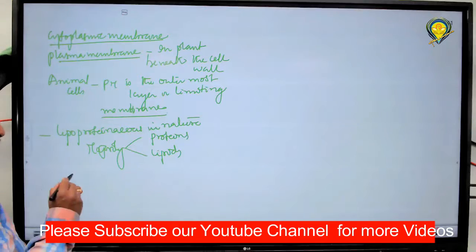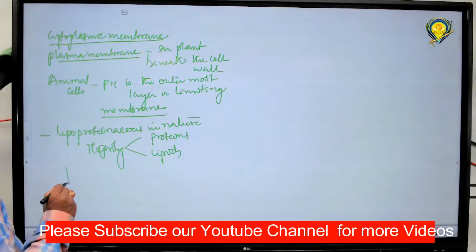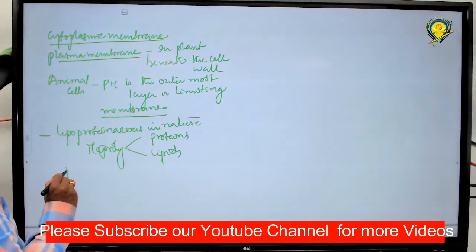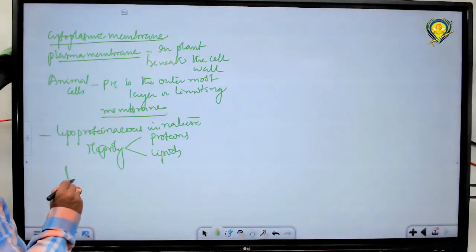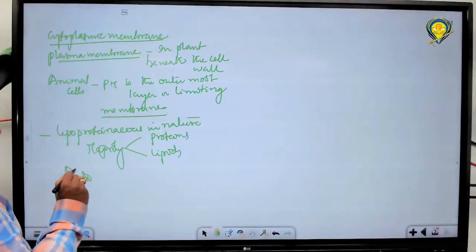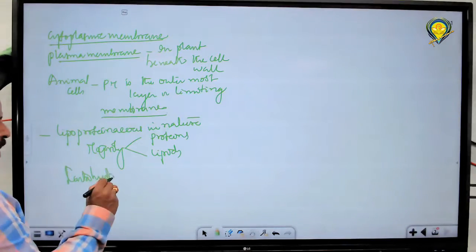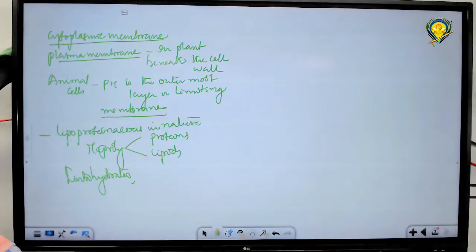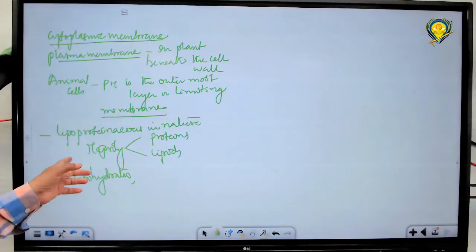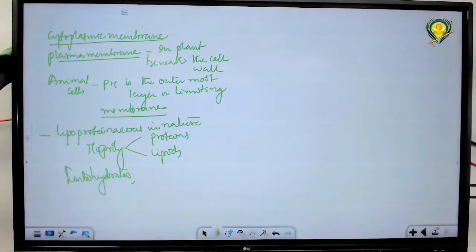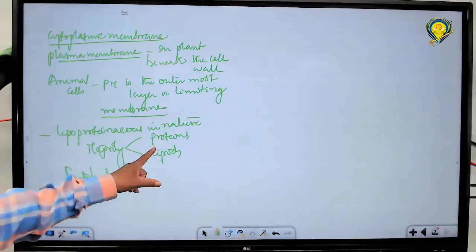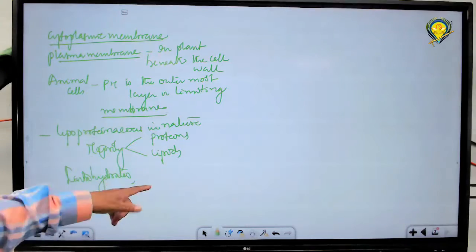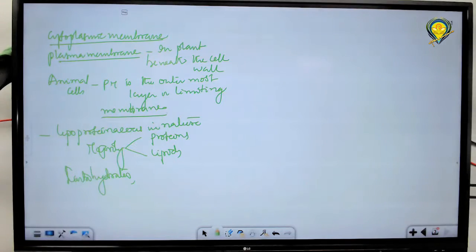So what else is also present? Carbohydrates are also seen. Okay now. So when you see the composition of the plasma membrane, what do you observe? They are composed mainly of proteins and lipids. In addition to that, some carbohydrates are also there in the membrane composition.